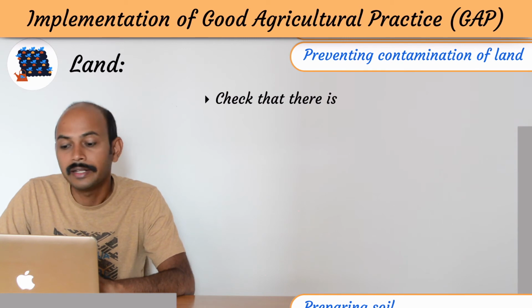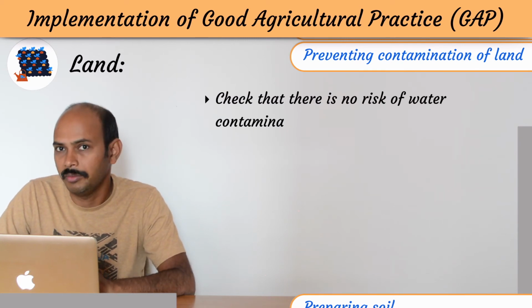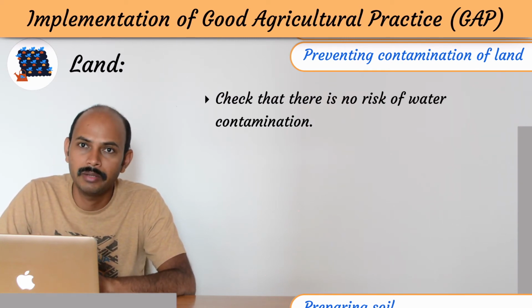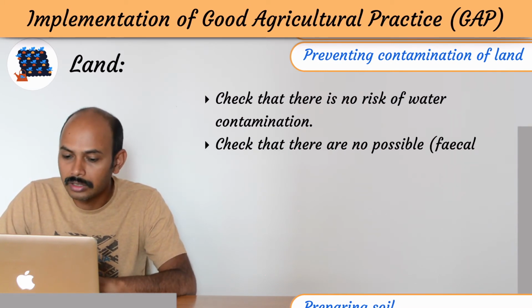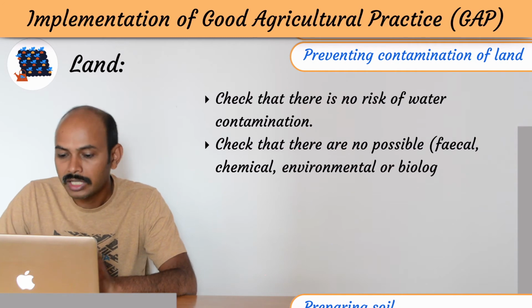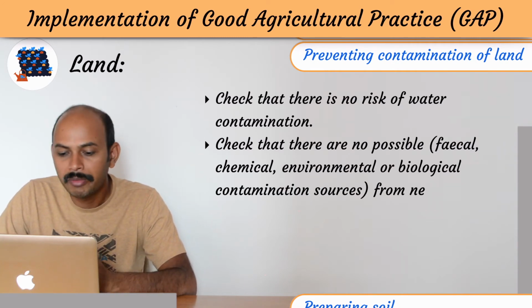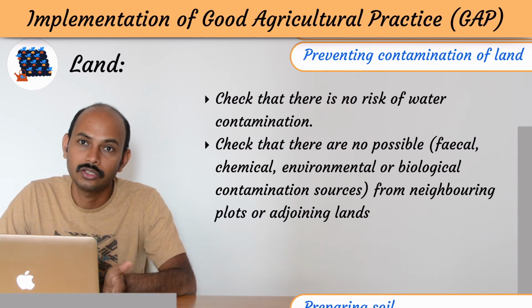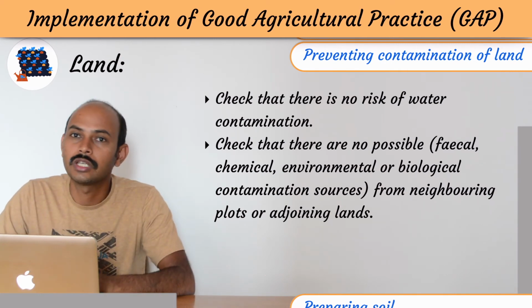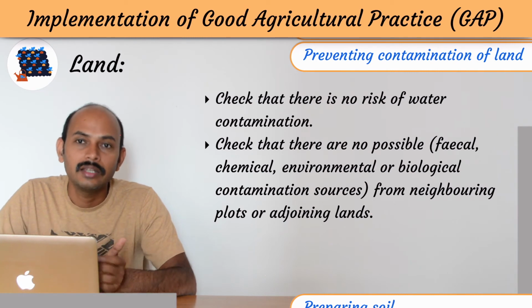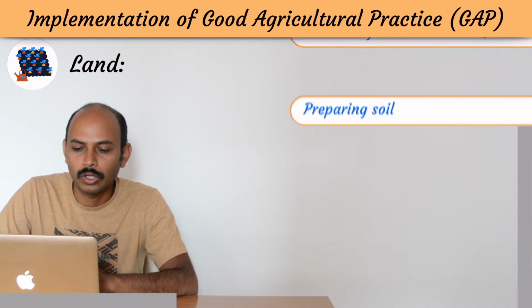Also check that there is no risk of water contamination. Water contamination can easily happen, but you should check it properly. Check that there are no possible fecal, chemical, environmental, or biological contamination sources from neighboring plots or adjoining lands. So you should know about the neighboring lands also, what they are using, what chemicals they are putting, and other things.